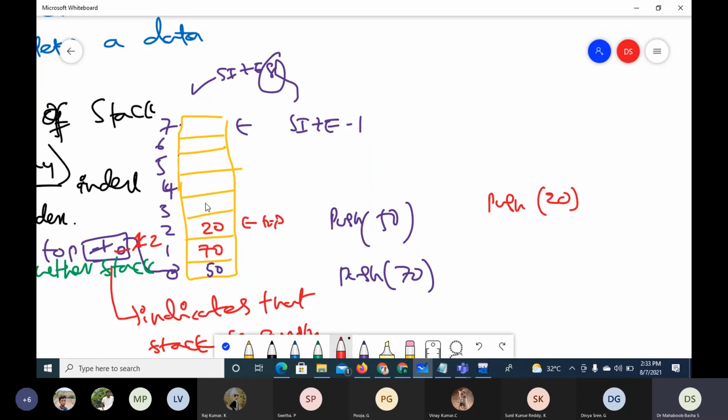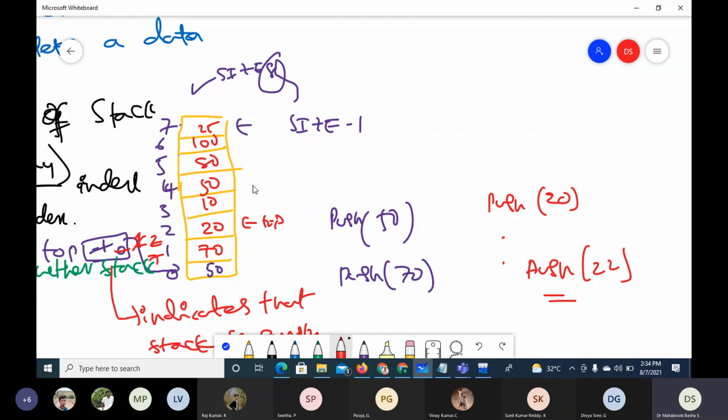If you keep on doing this, suppose I push 10, 50, 80, 100, 25. By the time everything is pushed, top will be 7. Now top is 7, which is size -1 because size is 8.